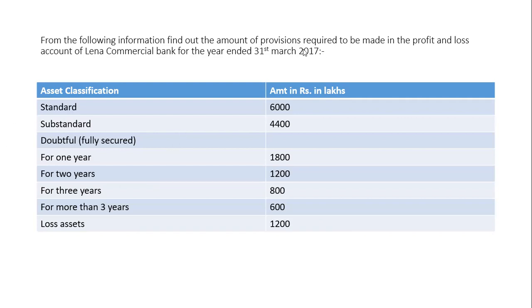So we have classified our loans into different categories. If the person is making late payment till 3 months, it will come in standard asset. If the person is making late payment up to 12 months or less than 12 months but more than 3 months, it will come under the substandard category. This borrower will be classified as a substandard asset. Doubtful category for 1 year, 1800. For 2 years, 1200. For 3 years, 800.